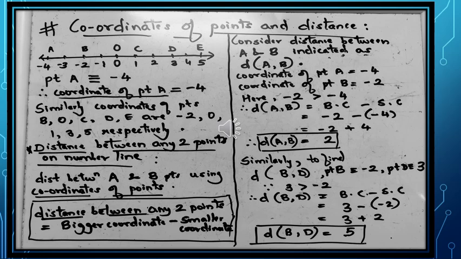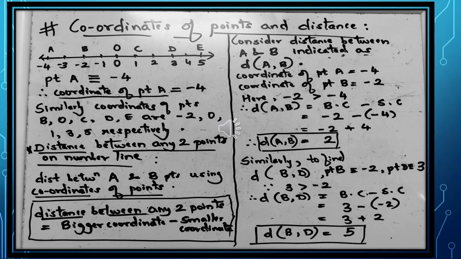Now compare these two points and the integers. You can see that -2 is greater than -4, and therefore the distance AB can be calculated by using the formula bigger coordinate minus smaller coordinate, which is equal to -2 minus (-4).